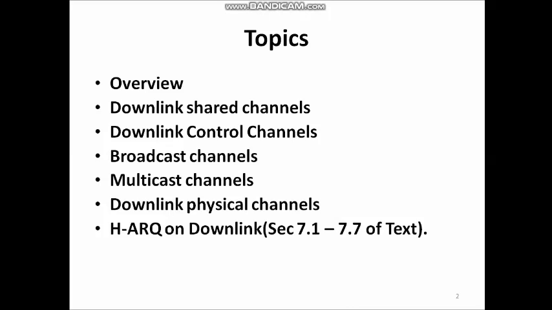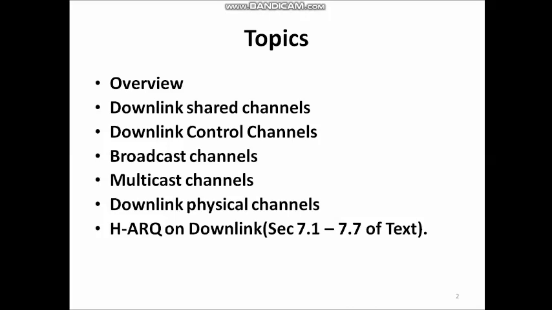And then the next topic is downlink control channels. Here we will discuss the downlink control information formats and channel mapping for control information in the downlink. Then we have broadcast channels and multicast channels, and next is the downlink physical channels. Here we will see the structure and processing of downlink physical signals, including downlink reference signals and synchronization signals. And the last topic is HARQ on downlink.